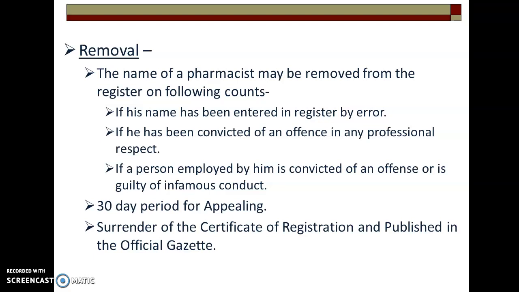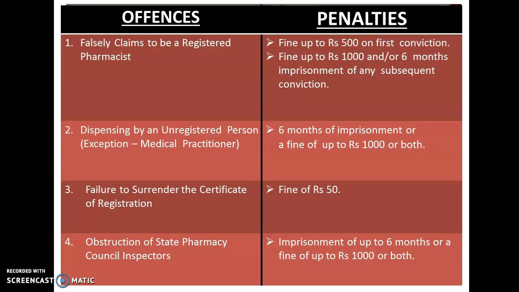Then removal, in which conditions names are removed. The name of a pharmacist may be removed from the register on the following accounts: if his name has been entered in the register by error, if he has been convicted of an offense in any professional respect, if a person employed by him is convicted of an offense or is guilty of infamous conduct. A 30-day period is there. Once their name has been removed, they can appeal to the State Pharmacy Council, and if their name has been permanently removed, then they need to surrender the certificate of registration, which will be published in the official gazette. Last part is offenses and penalties.